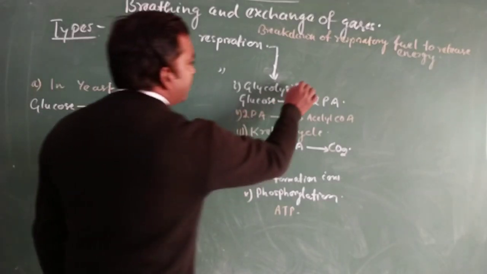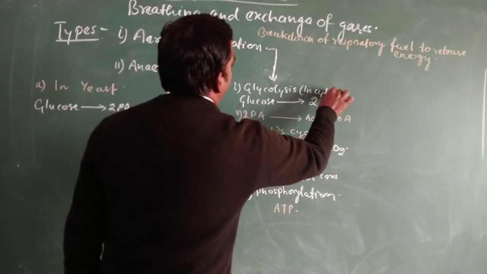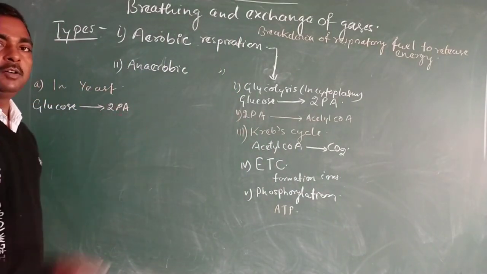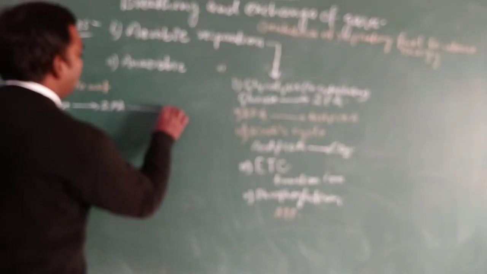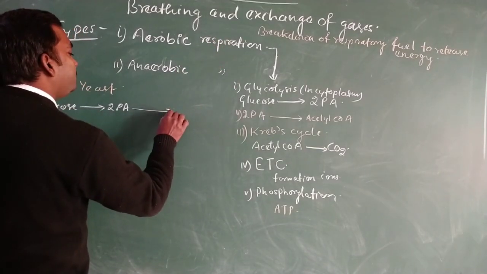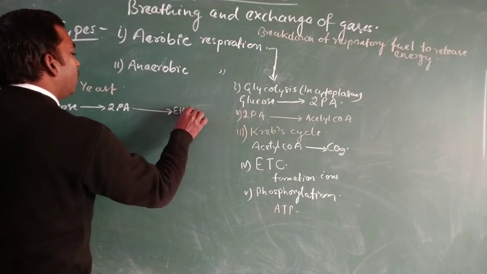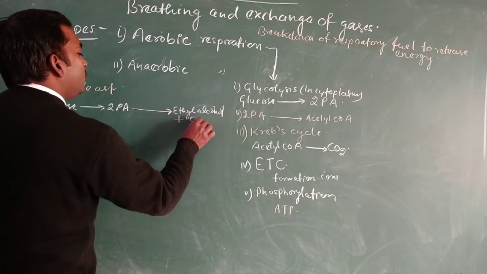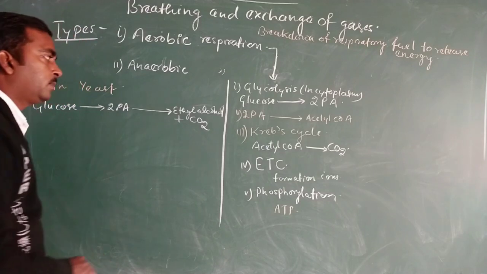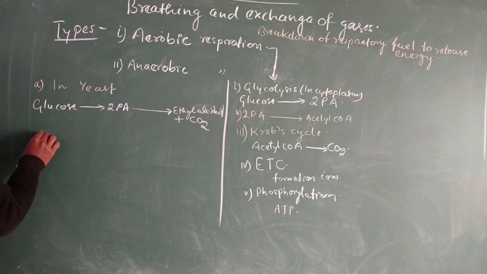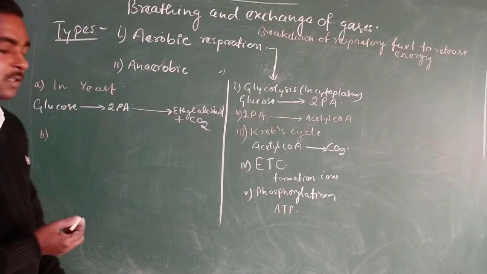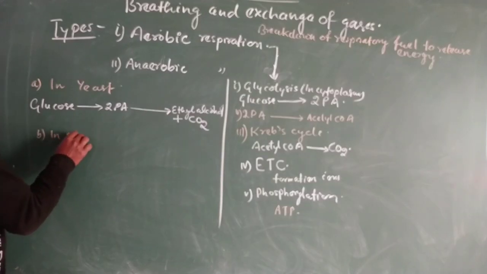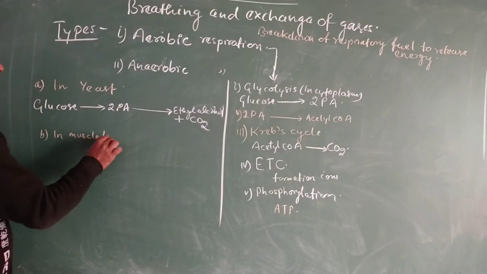This process of glycolysis takes place in the cytoplasm. These 2-pyruvic acid are converted into ethyl alcohol plus CO2. And the second example of anaerobic respiration we see in our body muscle as well as RBC.